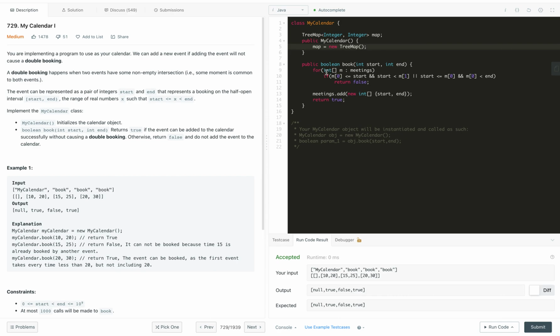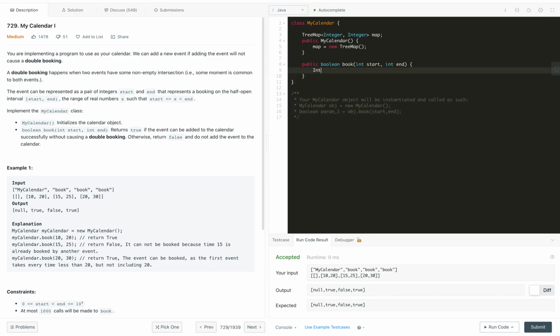Now what I need to do over here, just discard this case, and first of all we will find out the floor. We will use the object Integer here, so that we can store null. So let's say floor is map.floorKey of start.